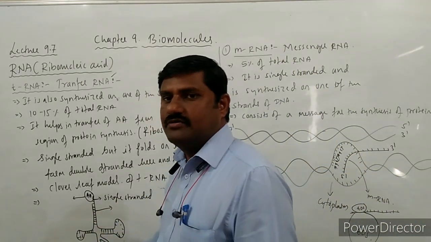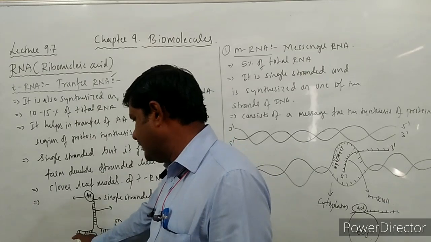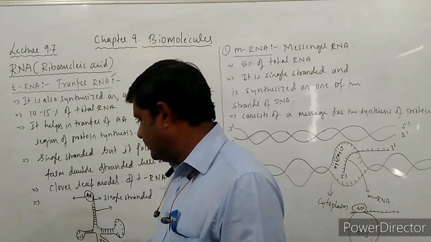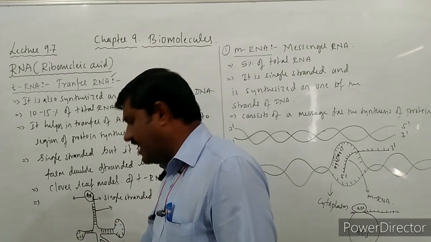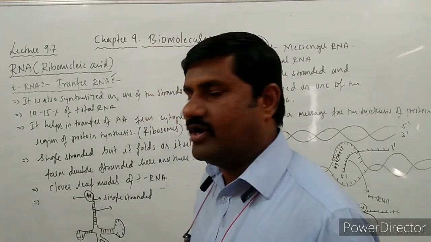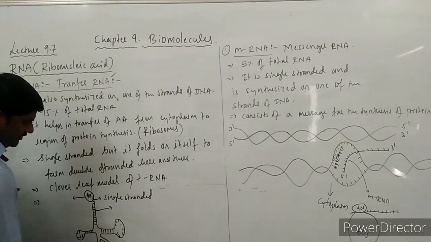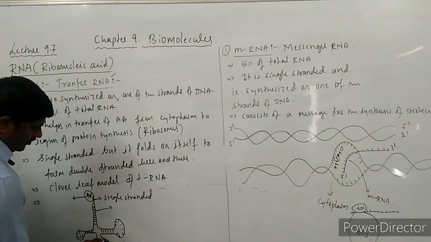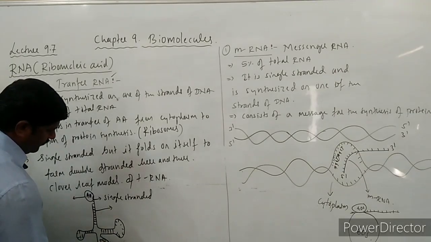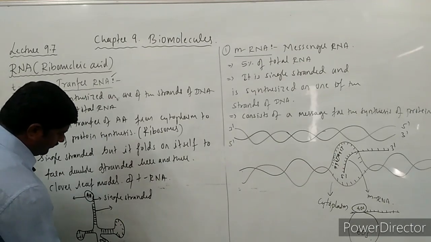So there are three loops that we come across over here: the DHU loop, the T-psi-C loop, as well as the anticodon loop. Along with that, one more loop is there, that is the variable loop.